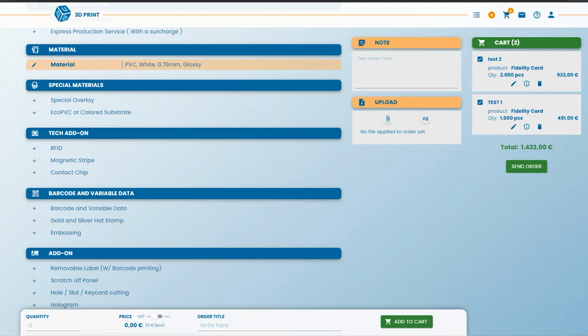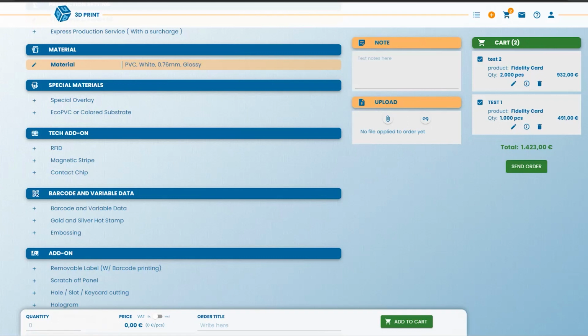Is access dedicated to a single user or can you have multiple accounts? There is one account for your company, but there are as many users as you want. For example, I work for 3D print, so there is a reserved area for 3D print.